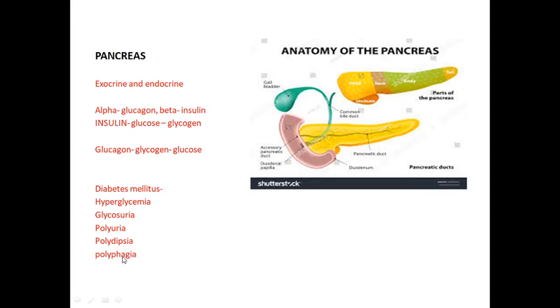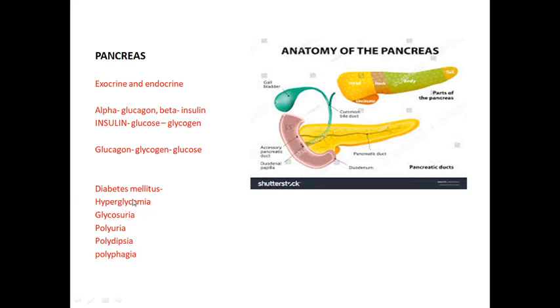You are very hungry. Polydipsia means being very thirsty. Polyphagia means needing more food. Polydipsia means needing more water. Polyuria means excess urine will be passed, frequent urination. Glycosuria means excess secretion of glucose in the urine.